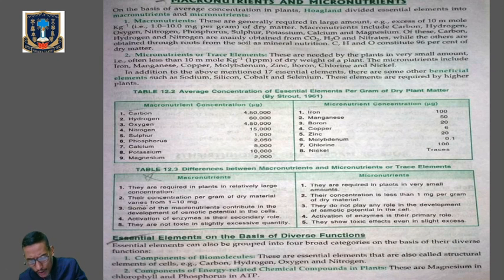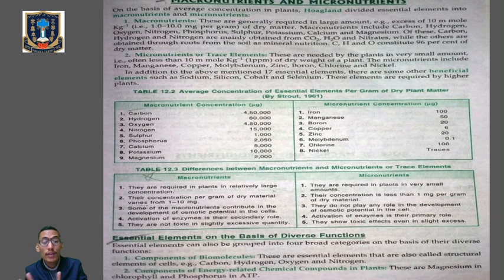Macronutrients are generally required in larger amounts by the plant, whereas micronutrients are required in very small amounts. Simply remember, macro means bigger. Next, in table number 12.3, the concentration of macronutrients per gram of dry material varies from 1 to 10 mg, whereas for micronutrients the concentration is less than 1 mg per gram of dry material.